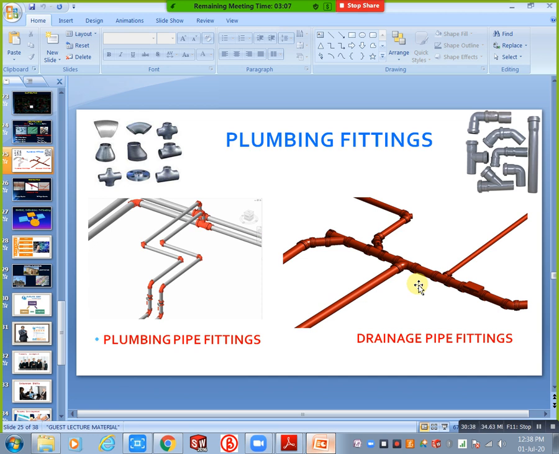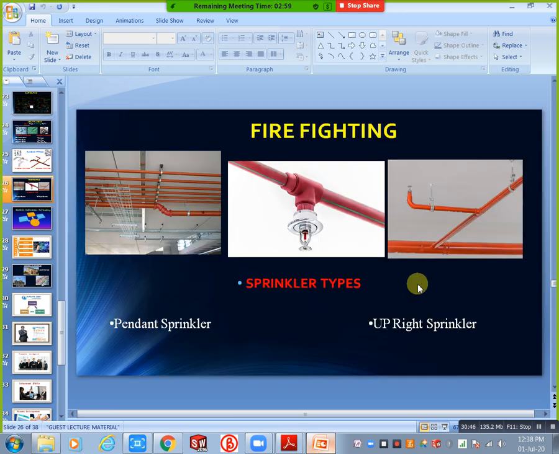Next, the firefighting condition. Only one thing is different here. The piping routing is the same, but the material is different. Here we use sprinklers. We have two types of sprinkler, pendant sprinkler and upright sprinkler. A pendant sprinkler is used if a fire accident occurs below the ceiling. If the fire accident occurs above the ceiling, it will indicate an upright sprinkler. For these two purposes you need to design firefighting.